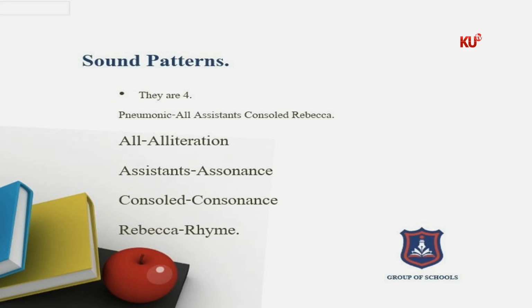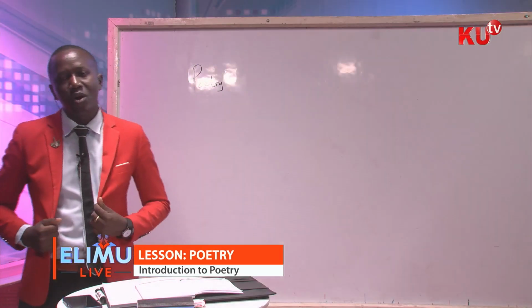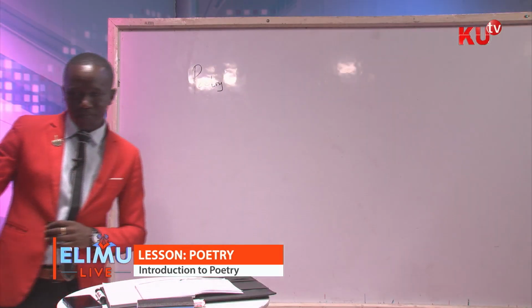then we use A to show that this is sound S. If the second line is still the same sound, we use another A. If the third one is a different sound, we use B. If the fourth one is a different one, we use C. So if you find it is A, B, C, D, then your rhyme scheme in a poem will be irregular.